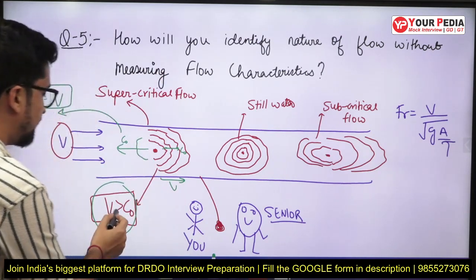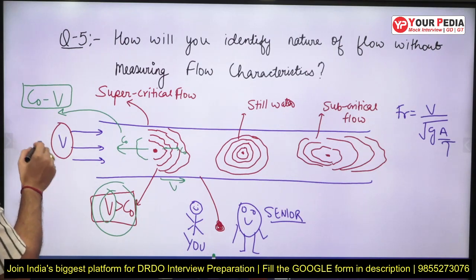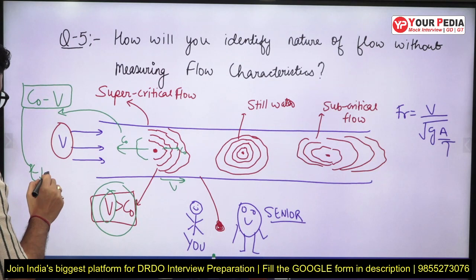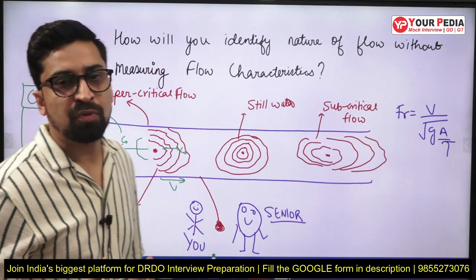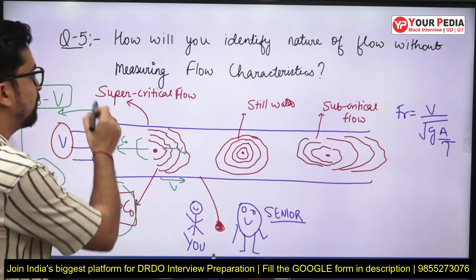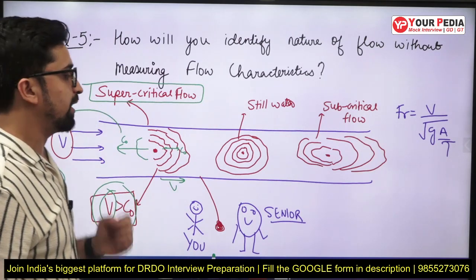This will be the ripple speed or the upstream travel speed of wave. But here, since V is greater than C naught, or C naught is less than V, it will come out to be negative, and negative speed means the flow is not possible in the upstream direction. Hence we can infer that the flow will be supercritical.